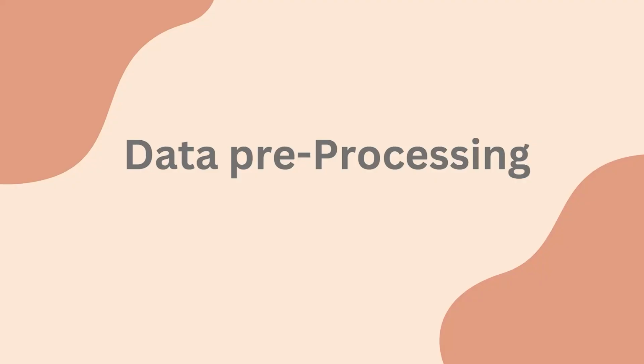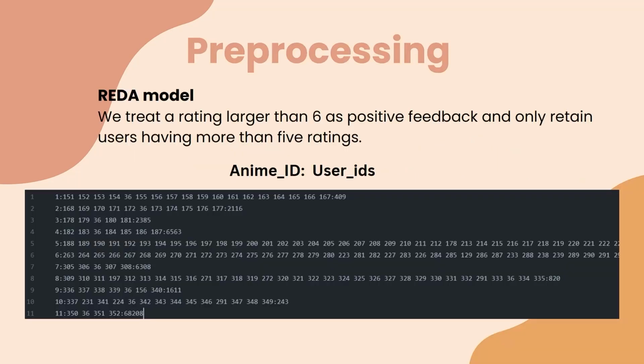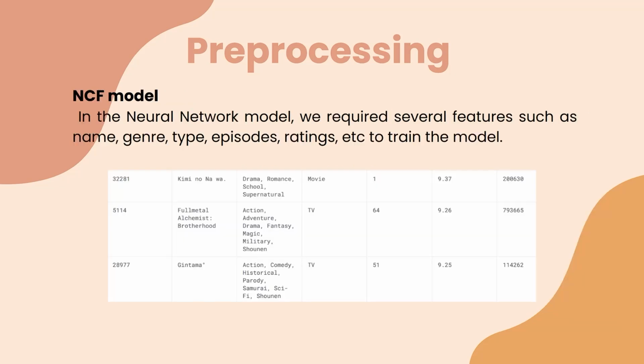Now, as our model requires the dataset in a different format, we had to pre-process the data in order to train it on our models. In the relation embedding with dual attention model, we needed to alter the data to only include users who had given more than 5 ratings. Additionally, we classified ratings greater than 6 as positive feedback. In the neural network model, we required several features such as name, genre, type, episodes, ratings, etc. to train the model on our neural net.